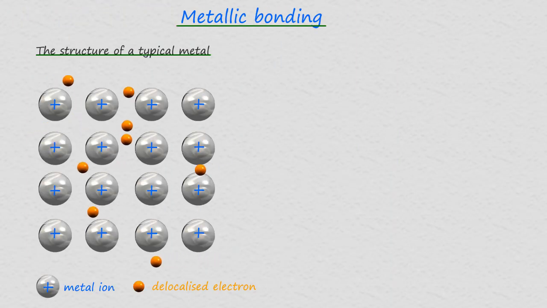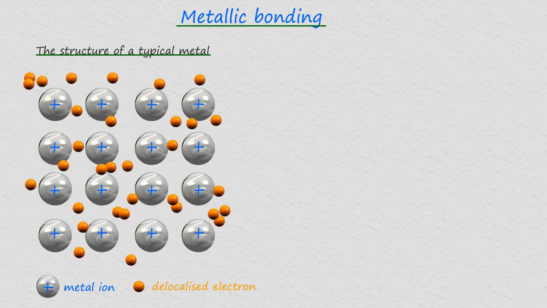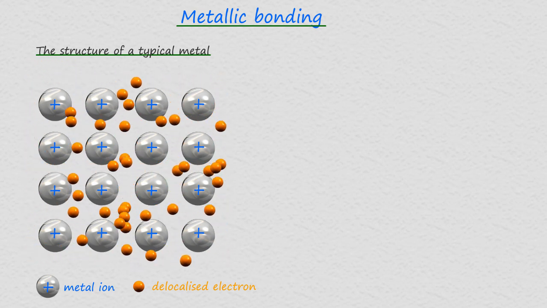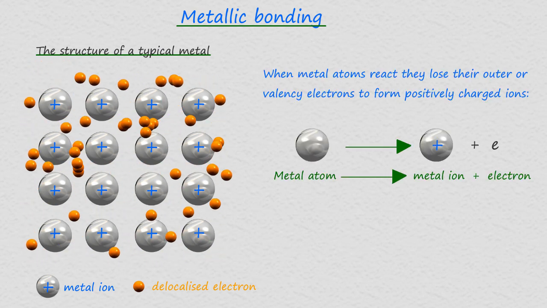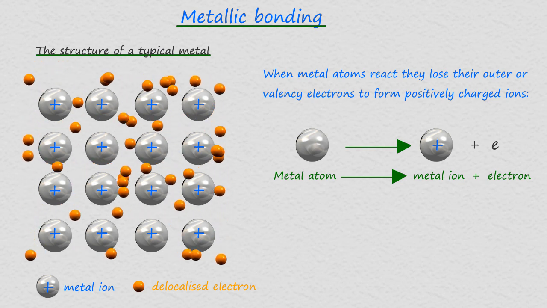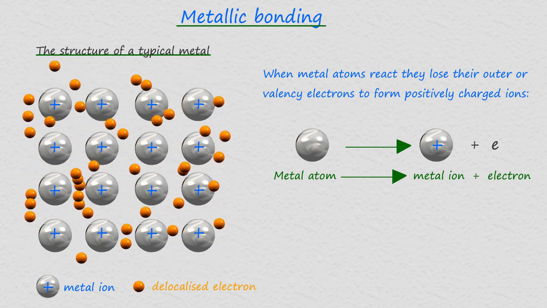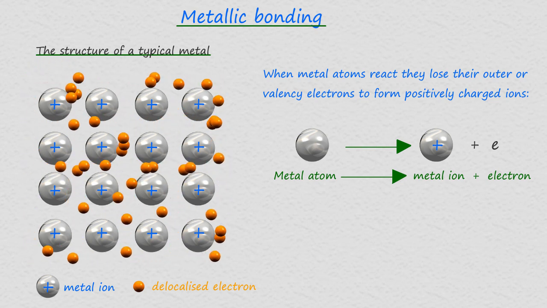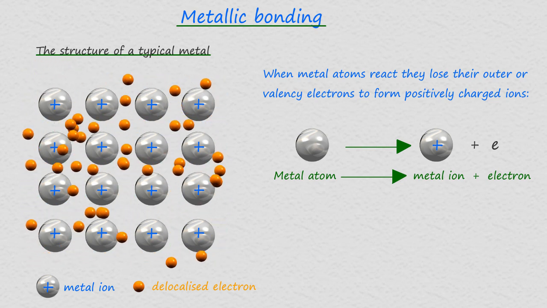From the physical properties of a metal we can work out the actual structure of the metal. The diagram on screen shows the structure of a typical metal. Now we know that metal atoms, when they react, tend to lose the electrons in their outer or valency shell to form ions with a positive charge. So in the diagram shown, the metal atoms have lost one electron to form an ion with a +1 charge.